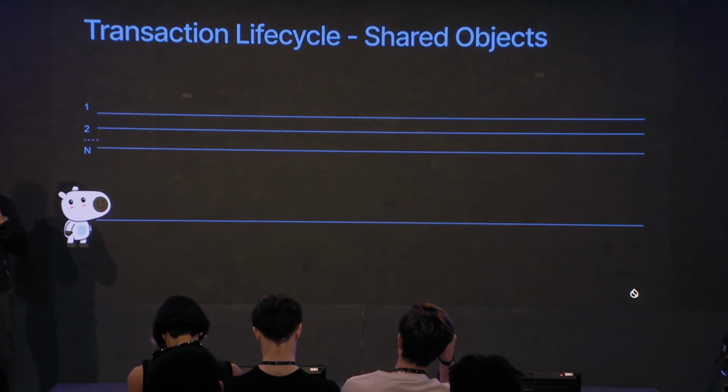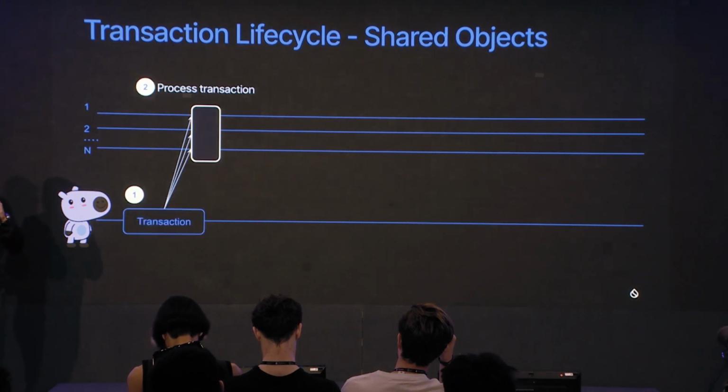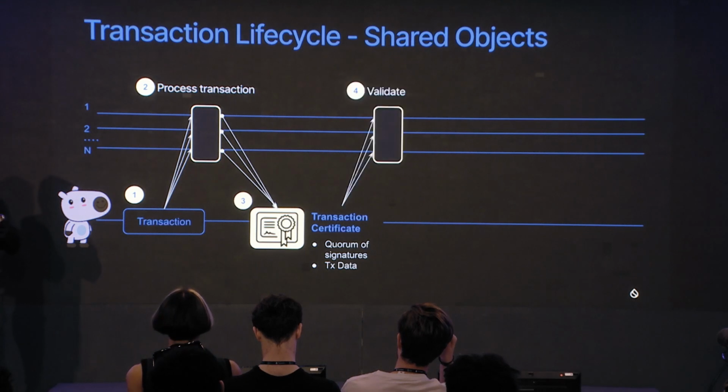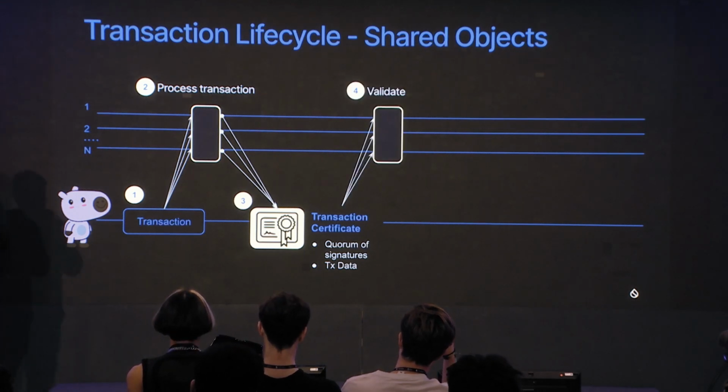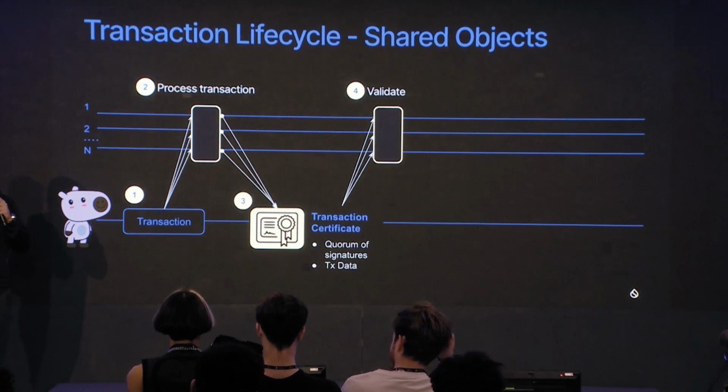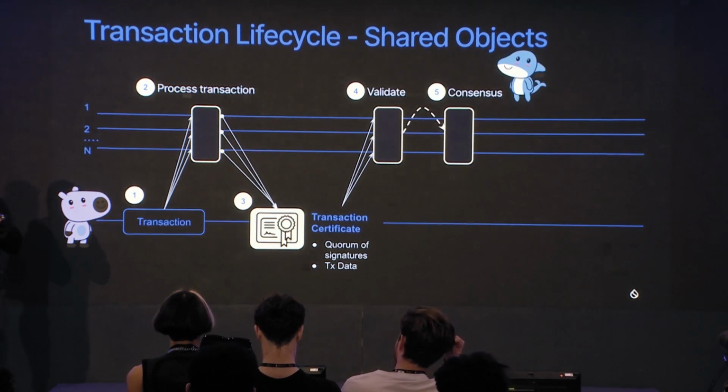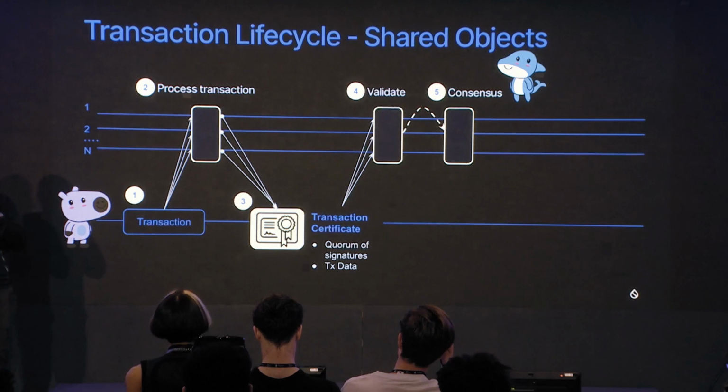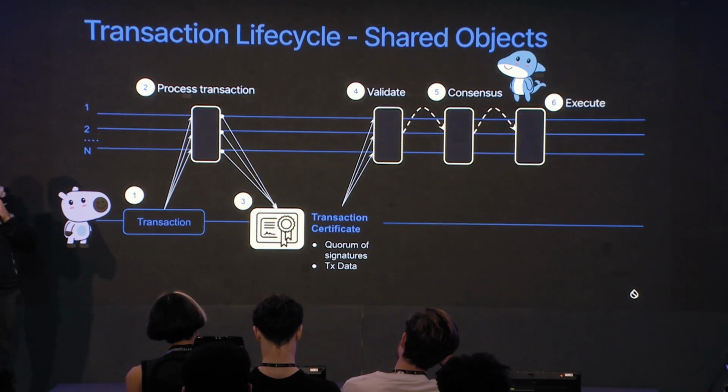Shared objects. The story is quite the same up to the first phase, but we have a difference in the second phase. Because we have to use consensus before we execute, first our validators need to send the transaction certificate to our consensus. Today that is Narwhal and Bullshark. This is our lovely Bullshark. We love it, it's very good, but we want to improve it. And after it sequences the transaction, now the validators can go and execute it.